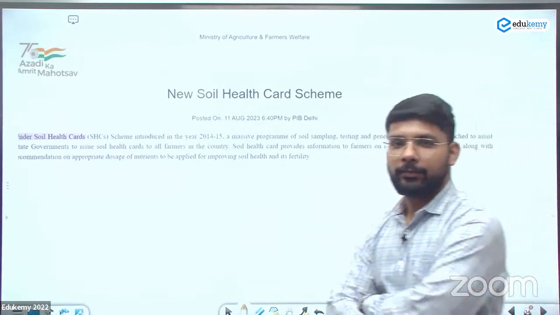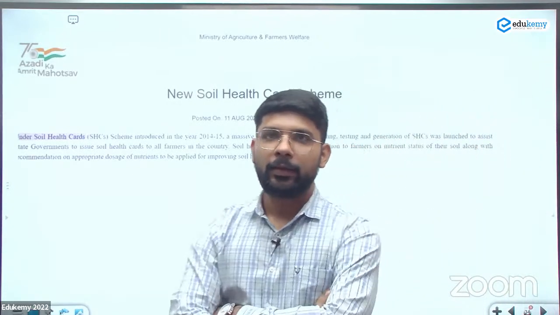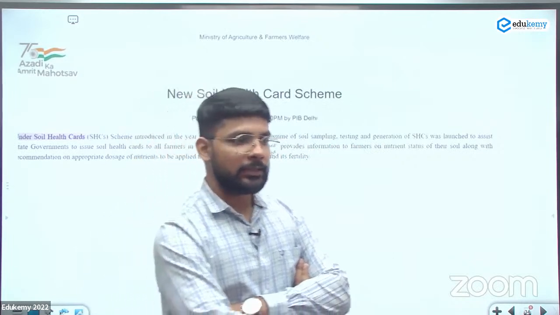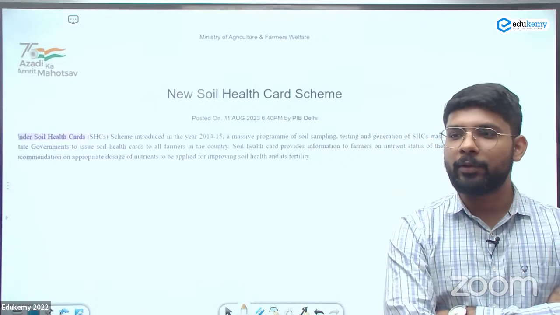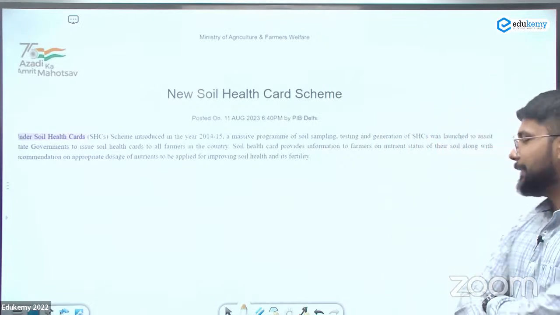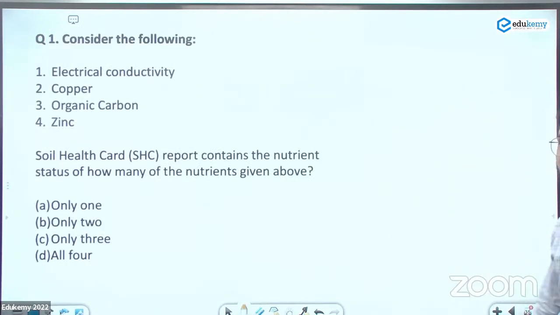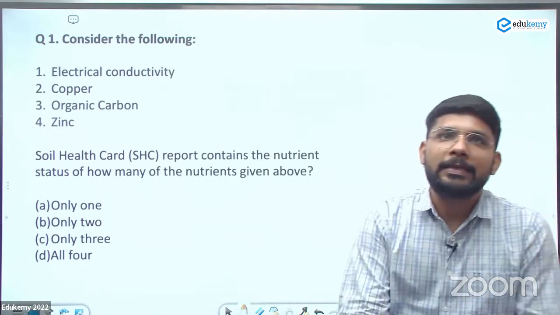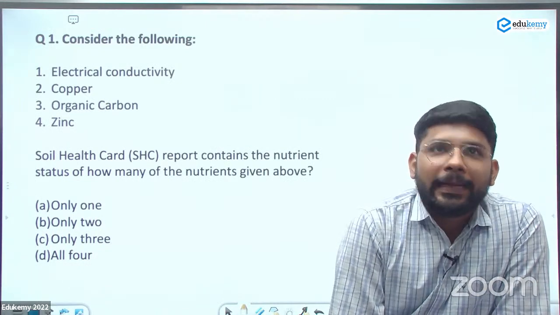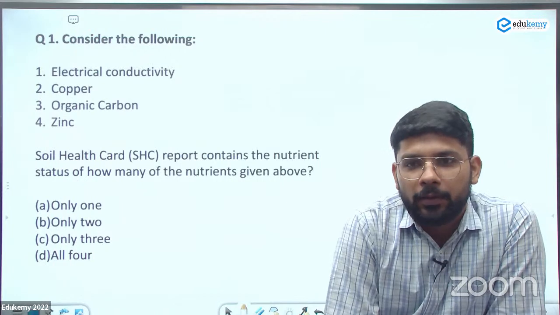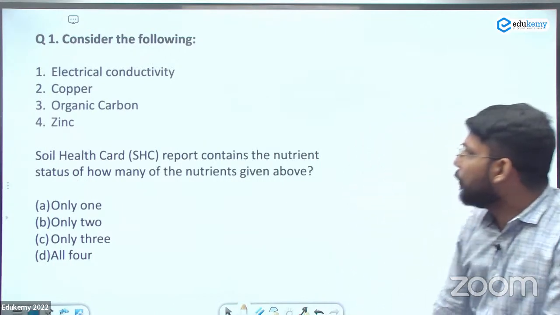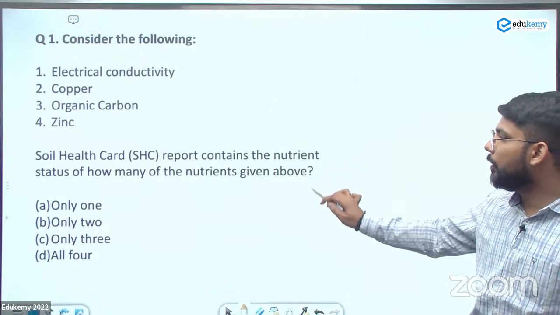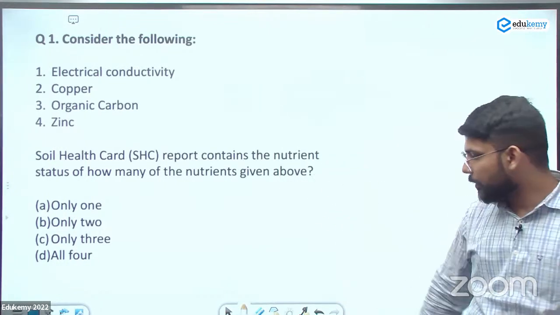न्यूट्रिएंट्स में क्या? There are 12 components. They're testing the 12 components. So you need to remember those 12. So let's see the question first, then we will move on to the topic. Consider the following: electrical conductivity, copper, organic carbon, zinc. Soil health card report contain the nutrient status of how many of the nutrients given above?